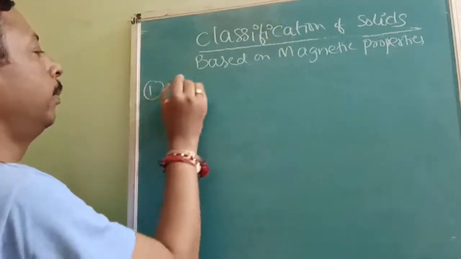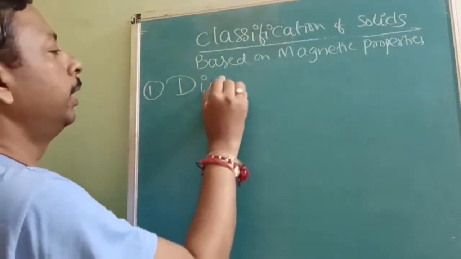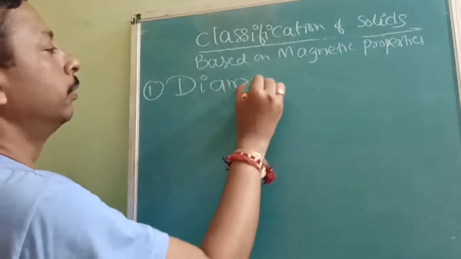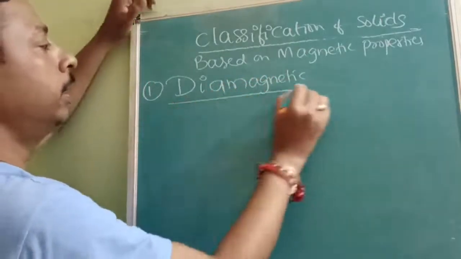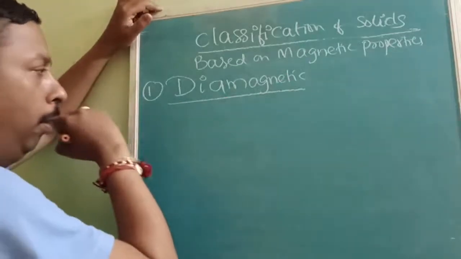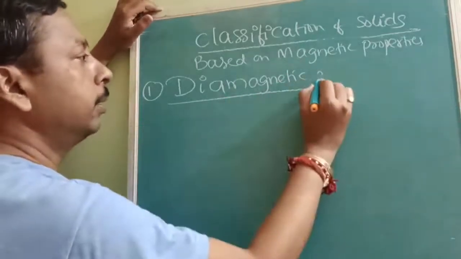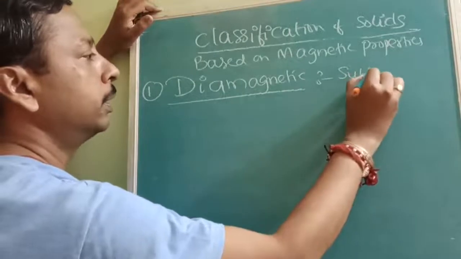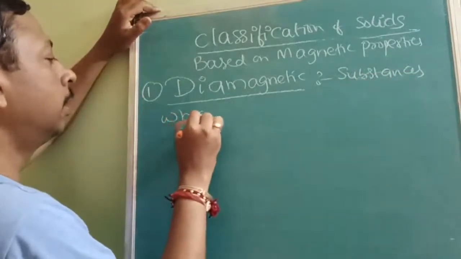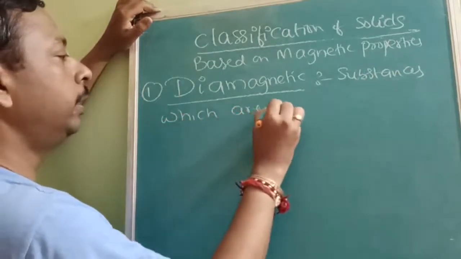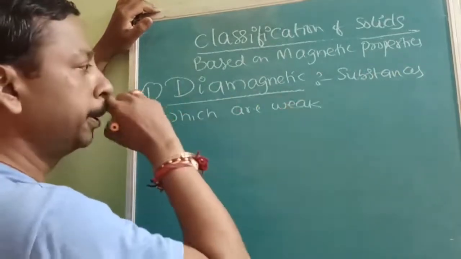First one, and everybody knows about it, but very little. The diamagnetic solids. Understood? Diamagnetic substances are those which are weakly repelled. How repelled?